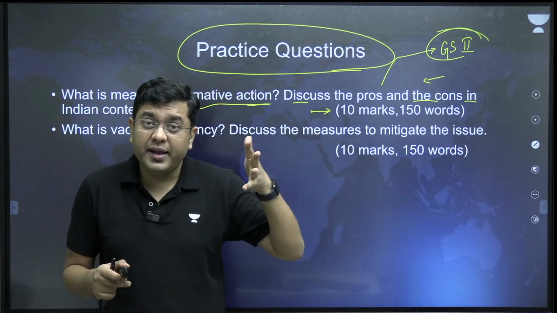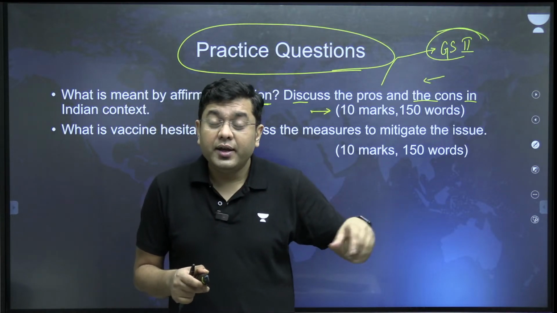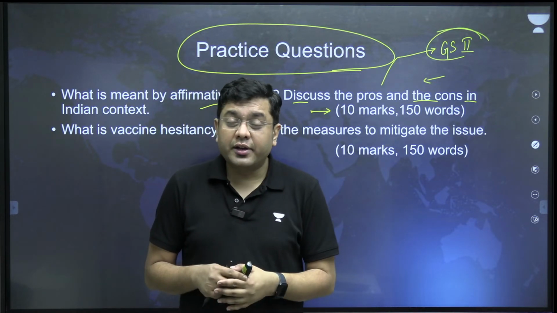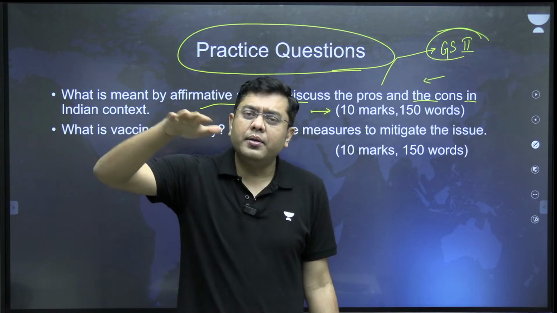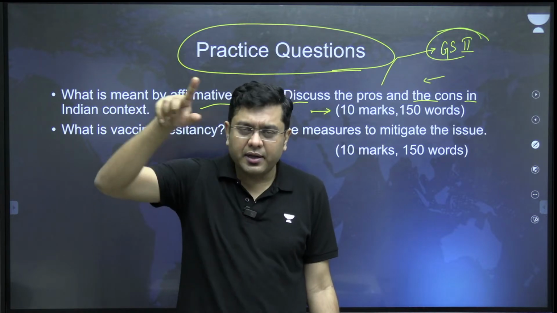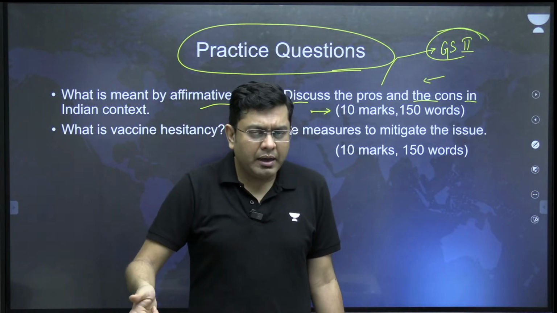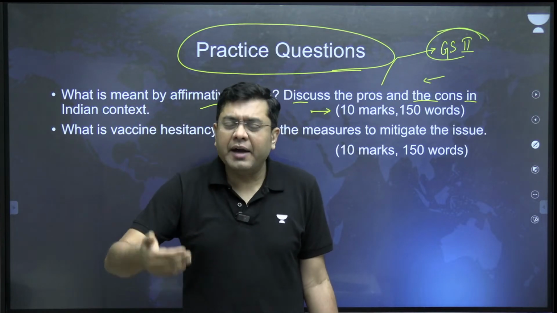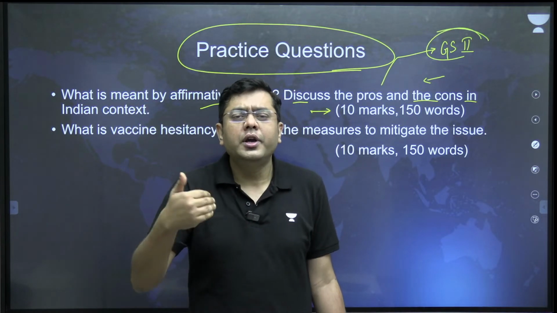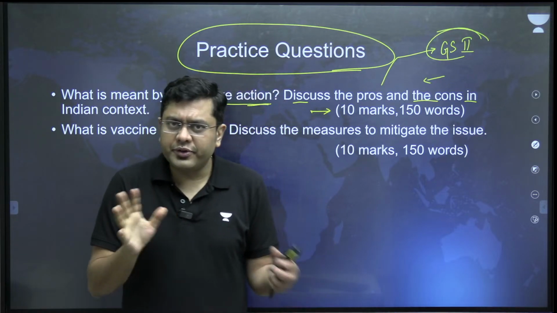They are still getting excluded. The implementation at the grassroots level is still not there. In the pros, many people have been freed of the vicious cycle of being born in a particular caste and following a particular profession. Many of them have got access to education. Like that, you can talk about the pros and the cons.